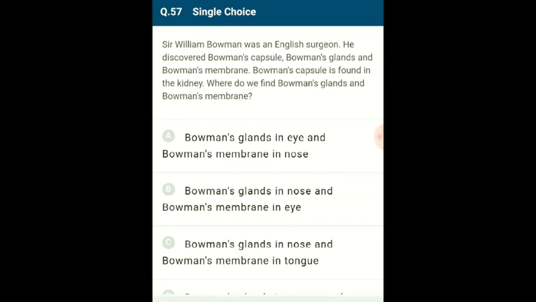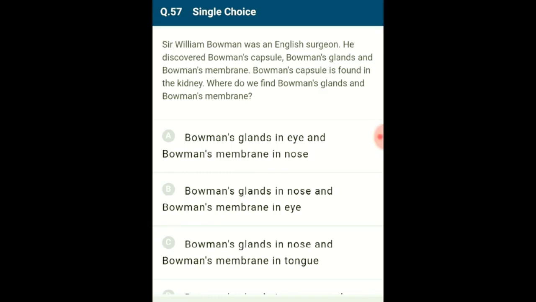Bowman's glands are olfactory glands present in the nose. They are located just below the nasal epithelium and produce mucus to keep the olfactory epithelium moist. The cornea of the eye is made up of 5 layers: the outer epithelium, anterior elastic lamina, substantia propria, posterior elastic lamina and inner epithelium. The outer part of the anterior elastic lamina, which is made up of collagen fibers, is called Bowman's membrane.